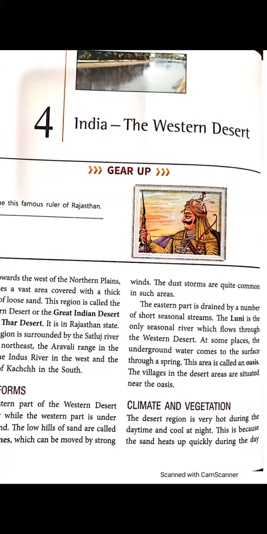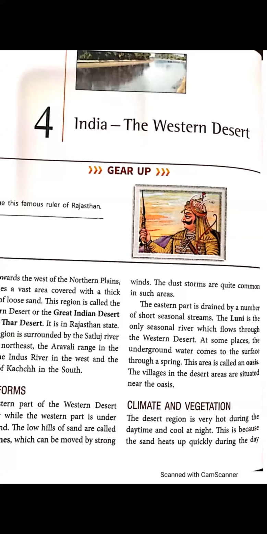The desert region is very hot during the daytime and cool at night. That western desert is very hot during the daytime, but at night it is cool. Why? This is because that area is covered with sand.